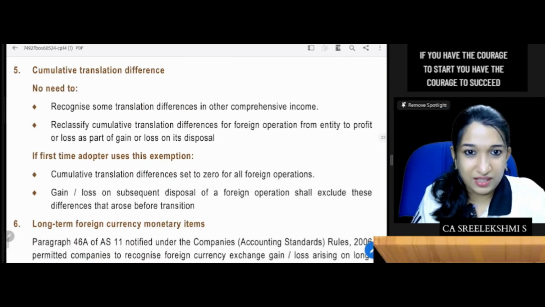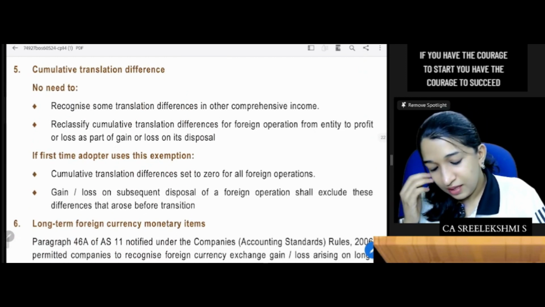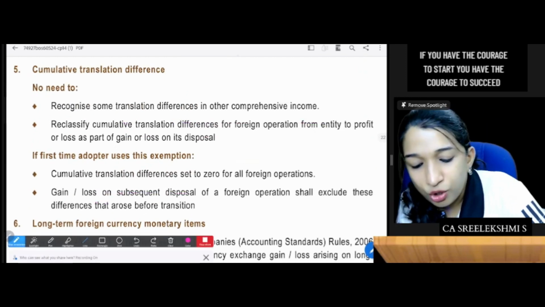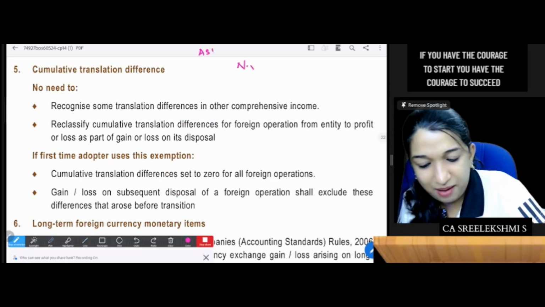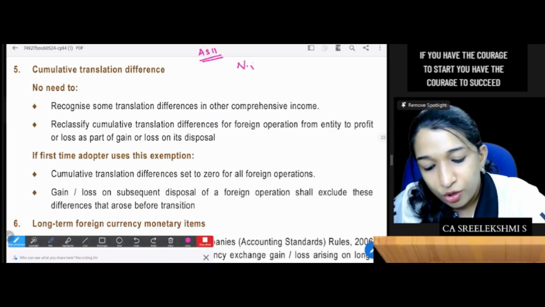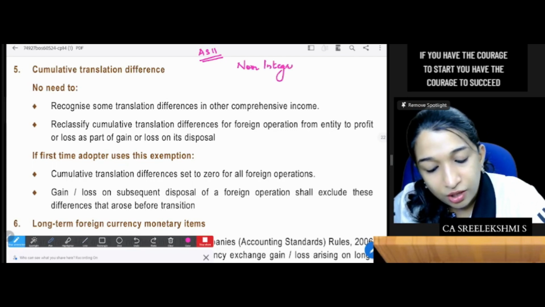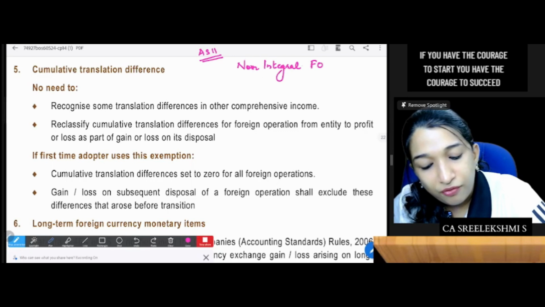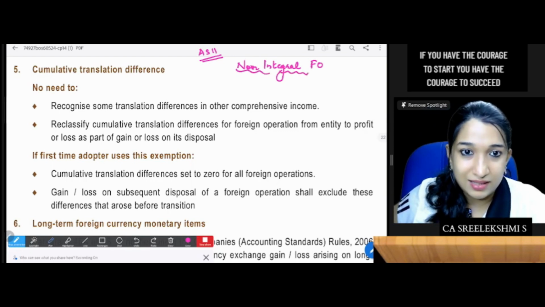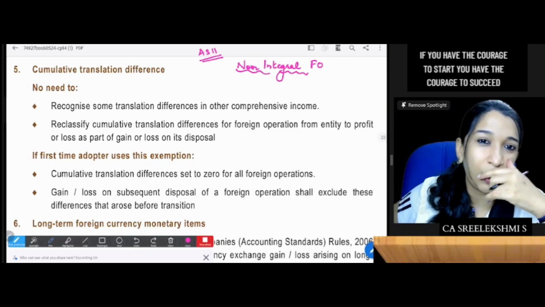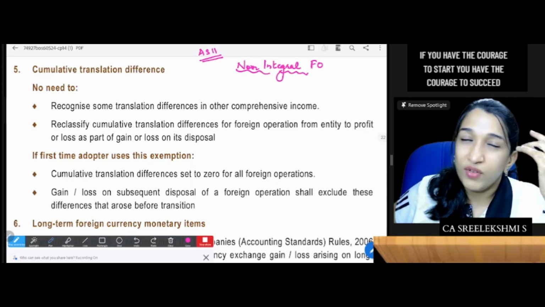Cumulative translation difference. See, if you have a non-integral foreign operation as per AS 11, previous GAAP, you have a foreign branch which is non-integral.